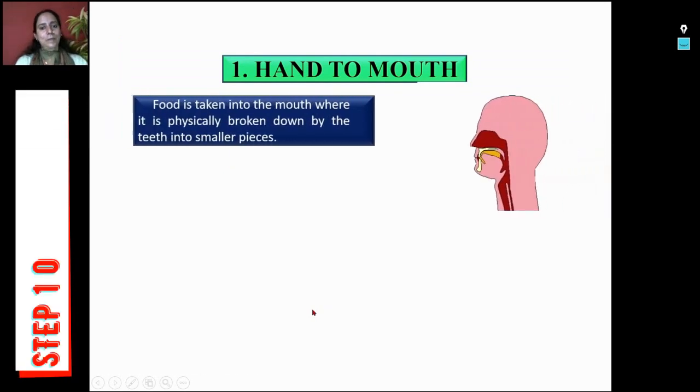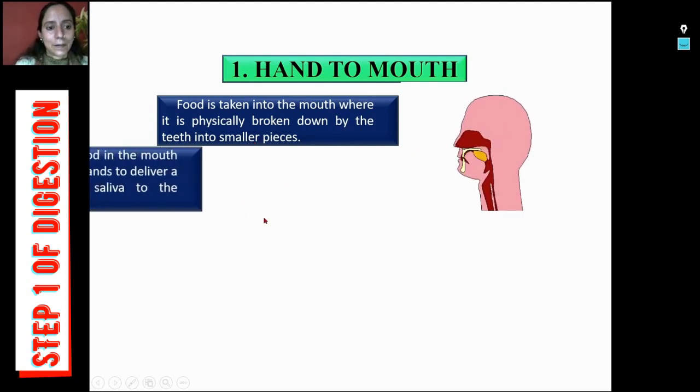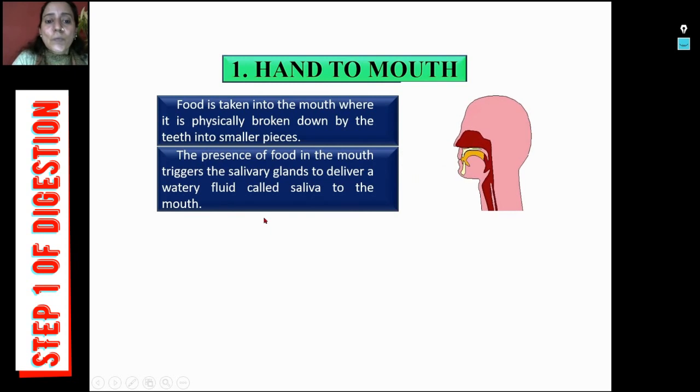Hand to mouth. Food is taken into our mouth where it is physically broken down by teeth into smaller pieces. The presence of food in the mouth triggers the salivary glands to deliver a watery fluid called saliva to the mouth. Now what are these salivary glands? What is this watery fluid? We are going to explore subsequently.